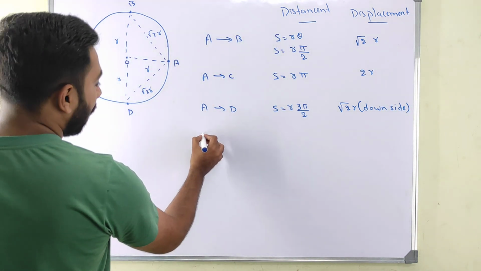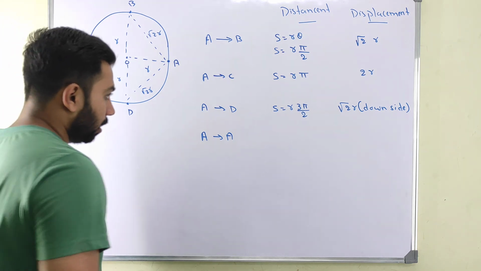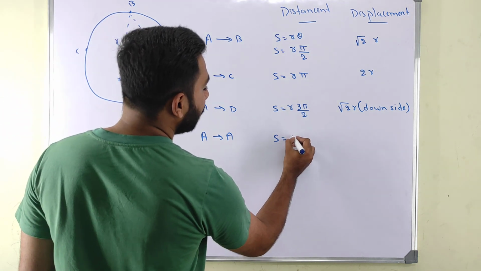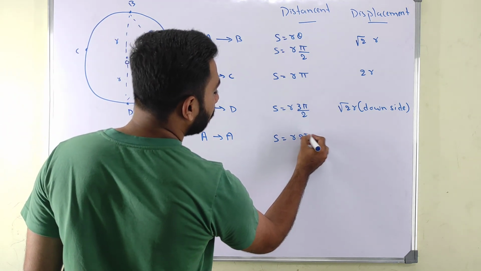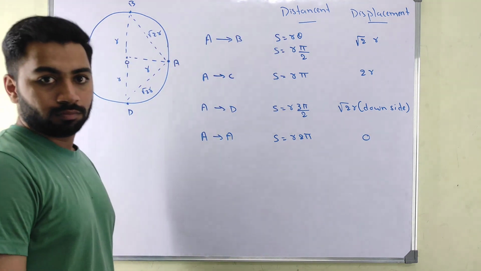When I move from A to A, my distance will be R times 2 pi and my displacement will be 0.